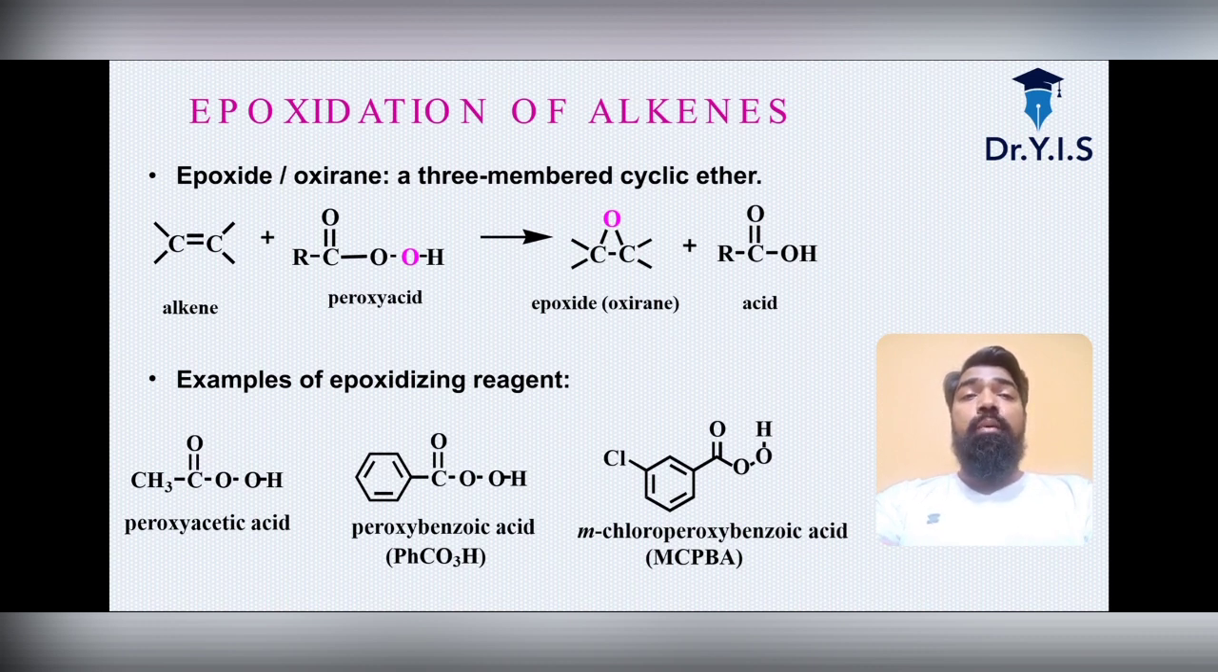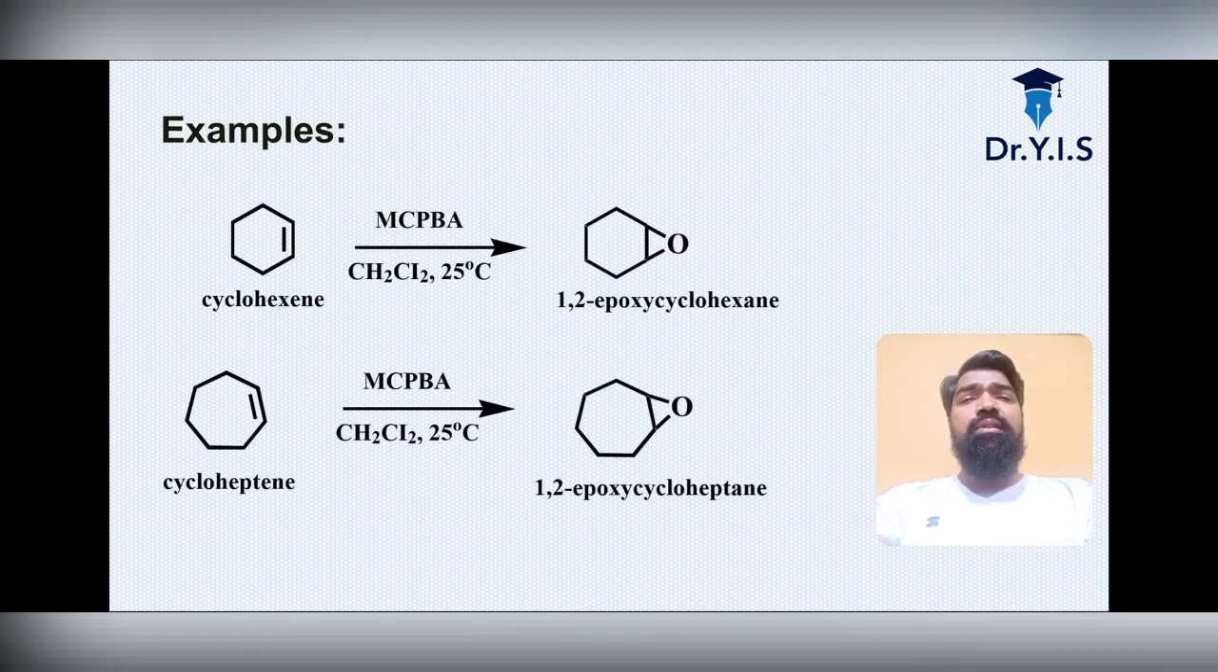These are the epoxy oxidizing reagents. Okay, very simple. I'm going a little bit faster because the alkene reactions are very simple. Okay, you can follow. The O is very important and sits above the ring. Yes, so now here are the examples of the cyclohexene.